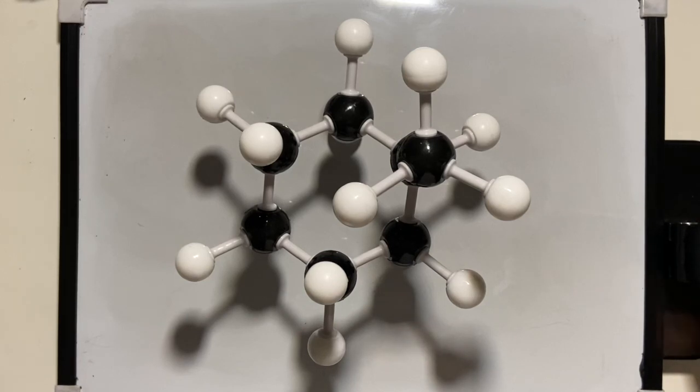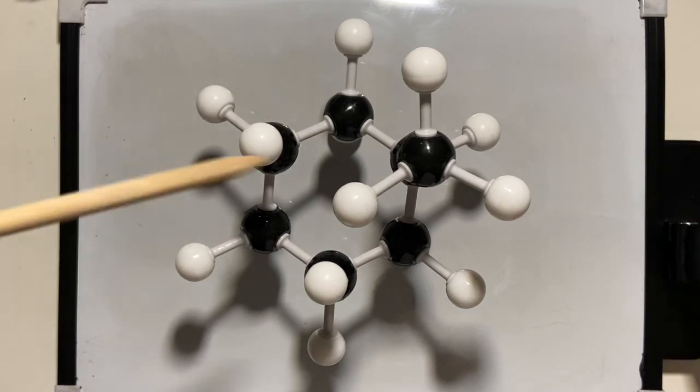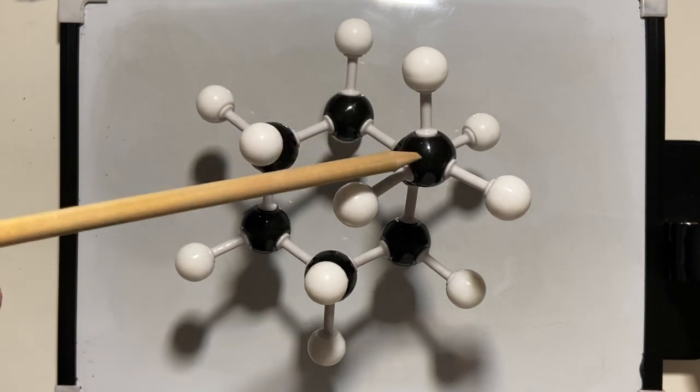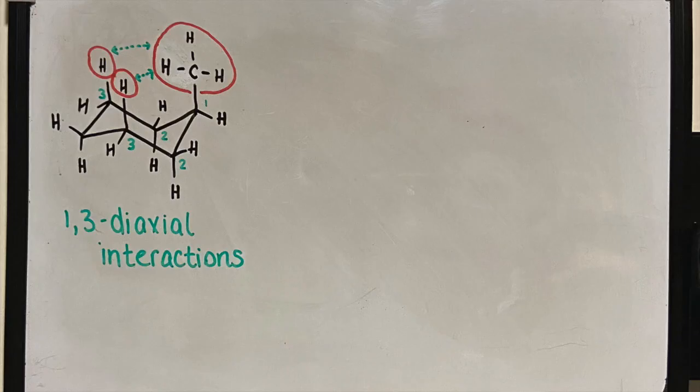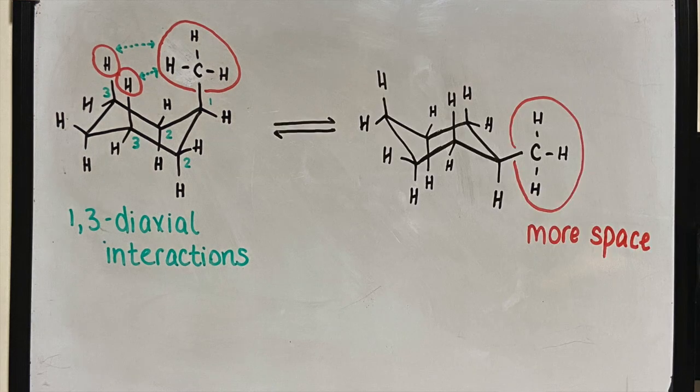Ring flipping becomes particularly important when larger substituents are attached to the cyclohexane ring. For example, we can add a methyl group to the ring. If this is in an axial position, there will be unfavorable 1,3 diaxial interactions with other axial groups located 3 carbons away. It is far more favorable for the methyl group to be sitting in an equatorial position where it has more space and less steric interactions.